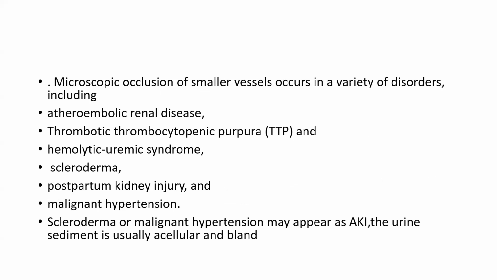Now, microscopic occlusion of smaller vessels occurs in a variety of disorders, including atheroembolic renal disease, thrombotic thrombocytopenic purpura, hemolytic uremic syndrome, scleroderma, postpartum kidney injury, and malignant hypertension. Scleroderma or malignant hypertension may appear as AKI, and the urine sediment is usually acellular or bland.